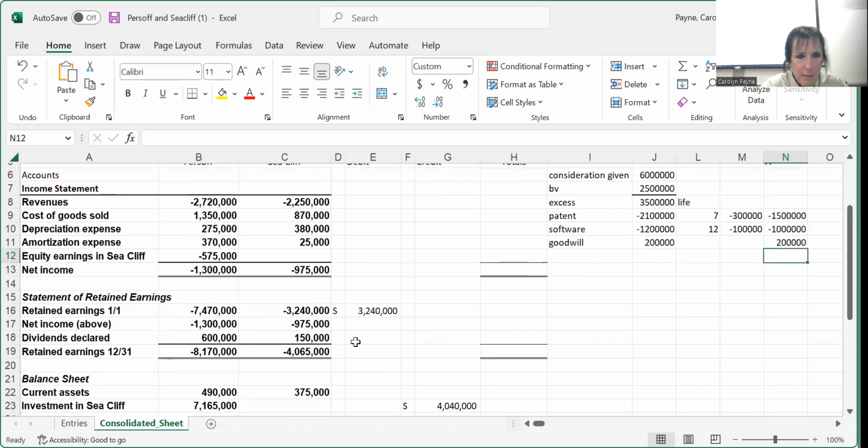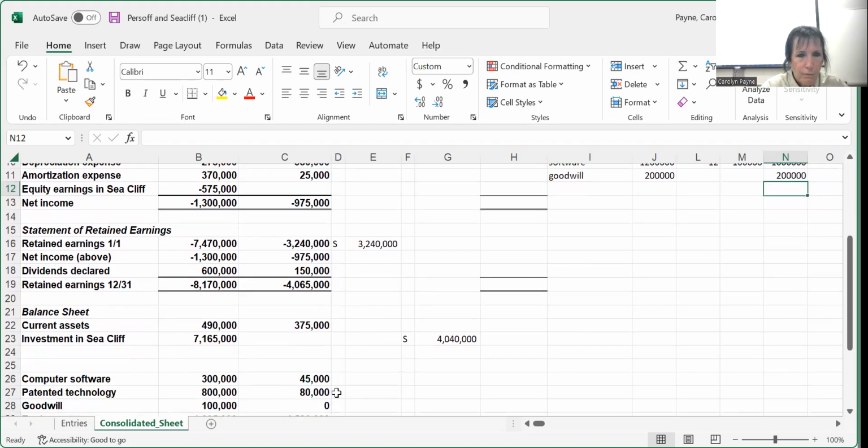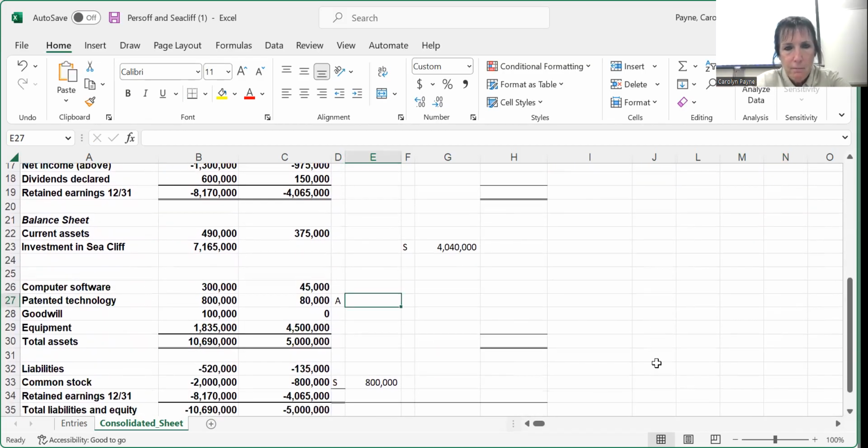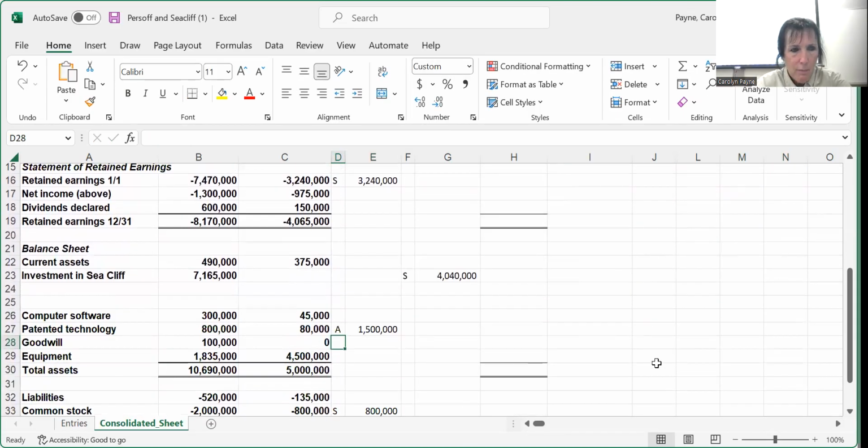Okay, so our A adjustment then is going to be: patent goes up by, what did I say? $1.5 million. The computer software goes up by $1 million.